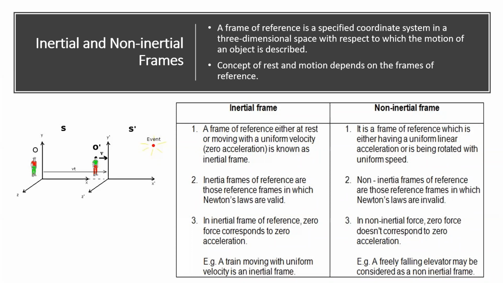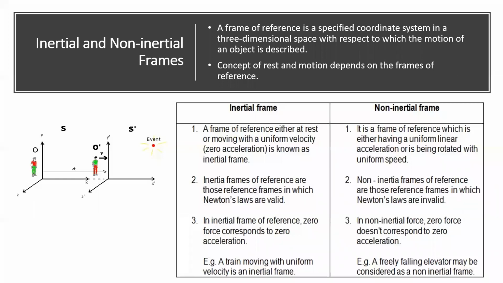Can you consider Earth as an inertial or non-inertial frame? Yes, teacher, I was going to say Earth. So when can we consider Earth as an inertial frame and when as a non-inertial frame? Whenever we are looking at a phenomenon or an event which is taking place on the surface of Earth, suppose I'm sitting in a chair and a ball is rolling in front of me.